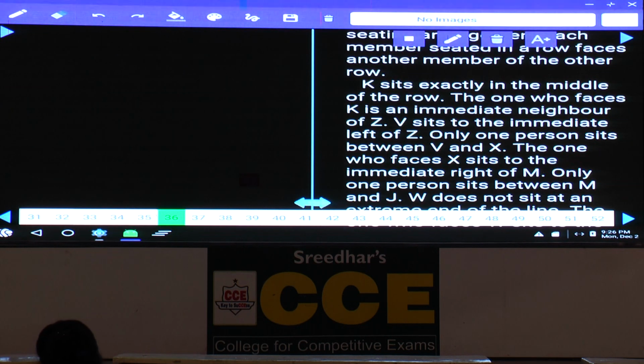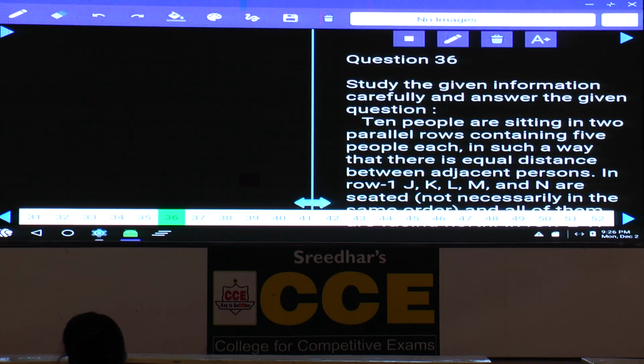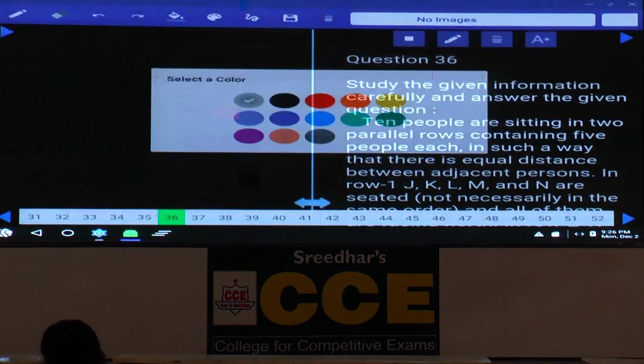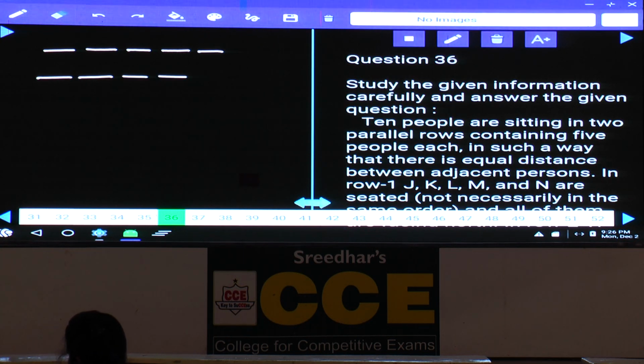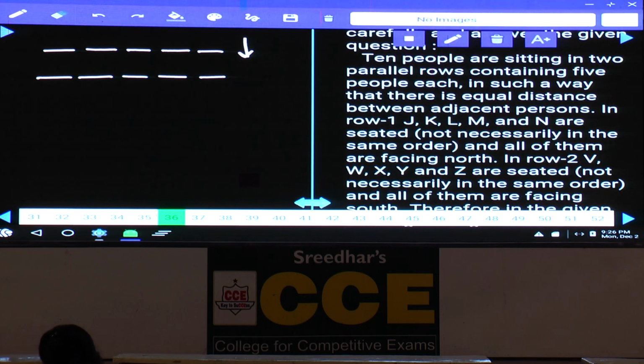Then coming to questions 36 to 40, it is based on seating arrangement. Now there are 10 people. These 10 people are seated in 2 different rows, 5 persons in the first row and another 5 persons in the second row. Who are the persons in the first row here? J, K, L, M, N, and all of them are facing towards the north. The next ones, V, W, X, Y, Z, are the persons who are facing towards the south. So 5 persons in row 1 and 5 persons in row 2.